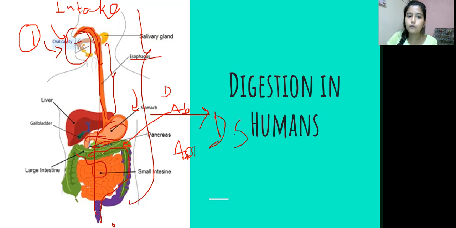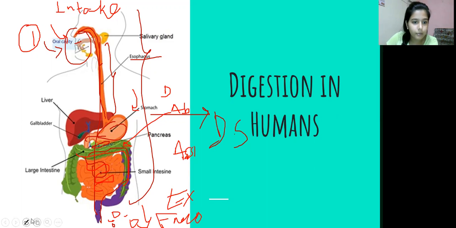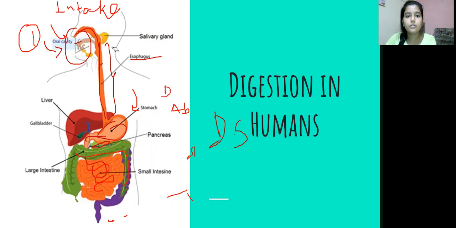Assimilation means the food that is absorbed in the small intestine is then used by different parts of our body for the growth, for the repair, right? So the final step is excretion or egestion, जिसमें the unwanted or the undigested या unused food is expelled out from the body, जिसको हम feces कहते हैं. FAECE, feces. ठीक है? Okay, so pardon me for my bad handwriting. Let's move to the next slide.